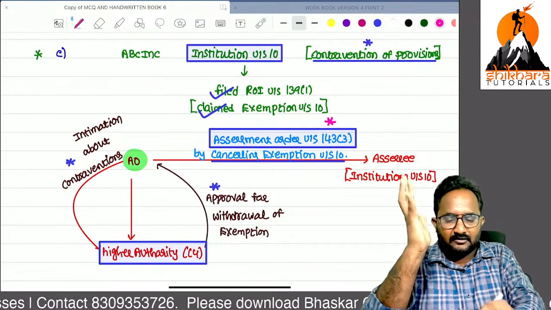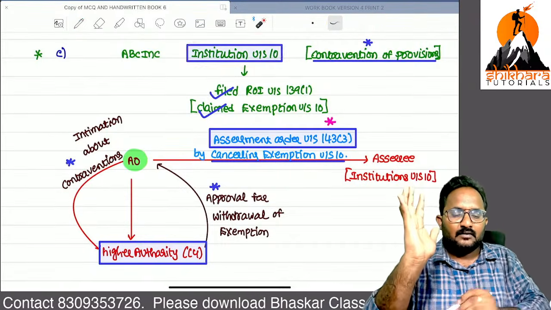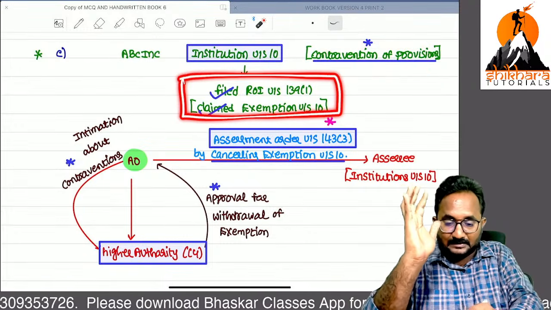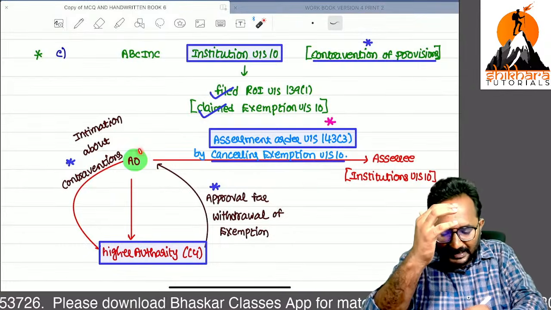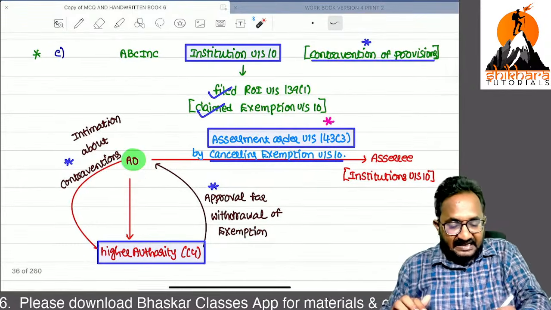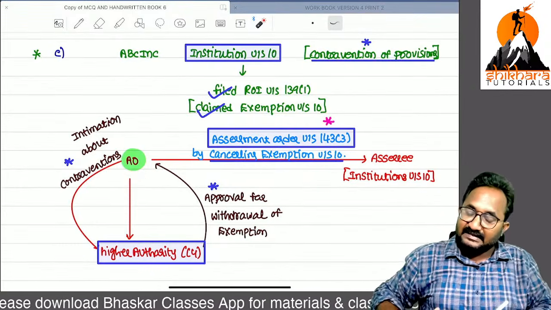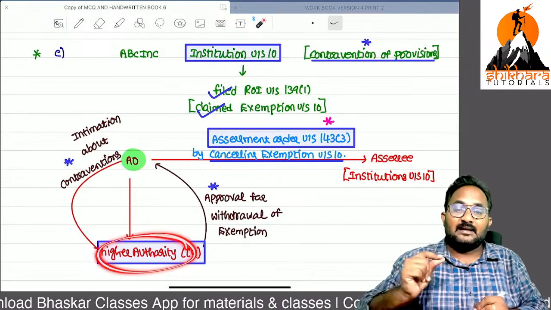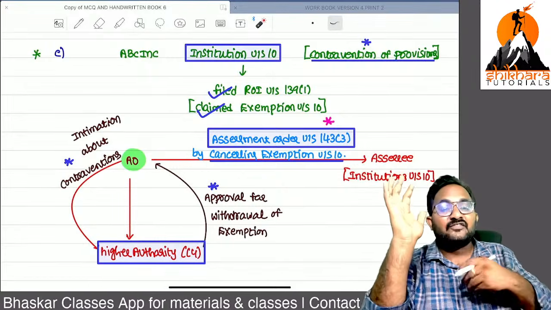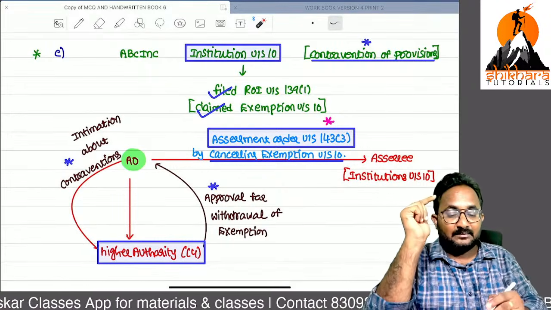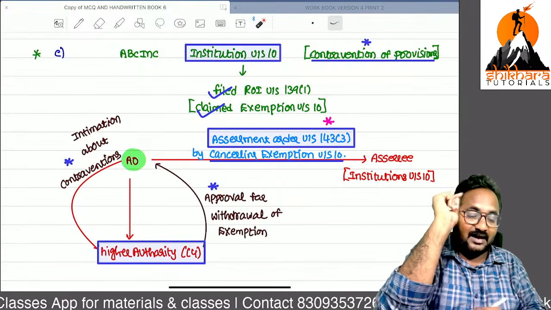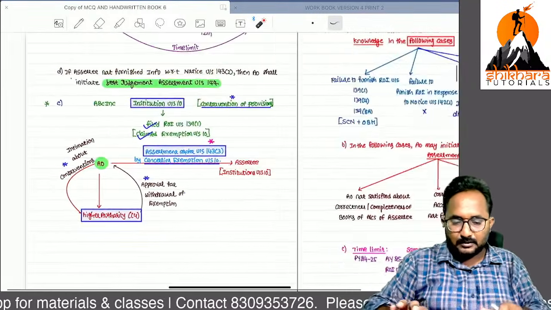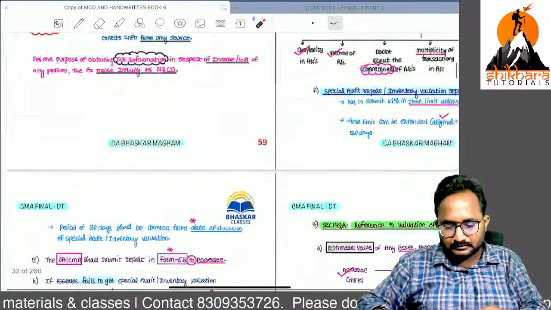Yes, already one trust or institution registered but contravened the provisions, and they claimed those exemptions in the return of income. Now AO identified these contraventions. Can he cancel the exemption by passing the assessment order directly? No, no, no. You don't have that much authority. Please take permission from the higher authorities. After that, you can cancel the exemption and pass the assessment order to that SSE. So please give me confirmation about the scrutiny assessment, ma.